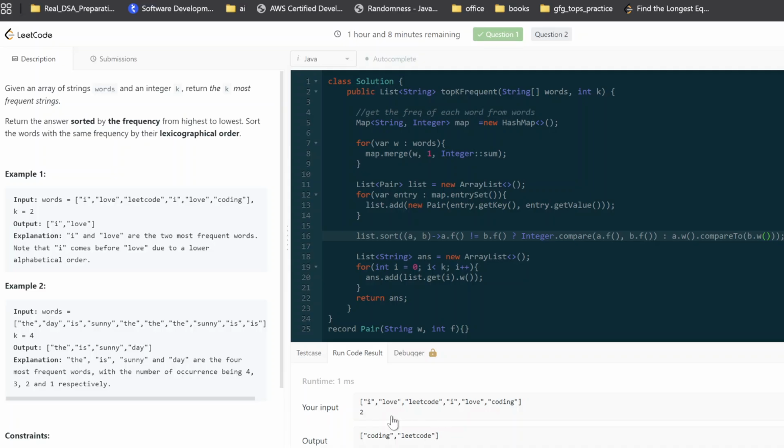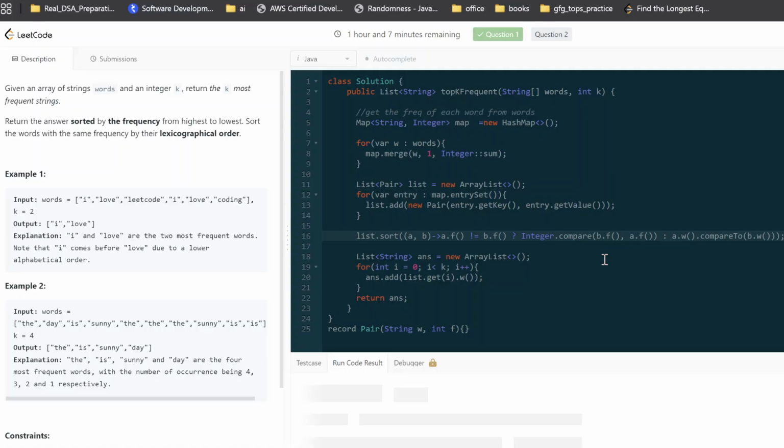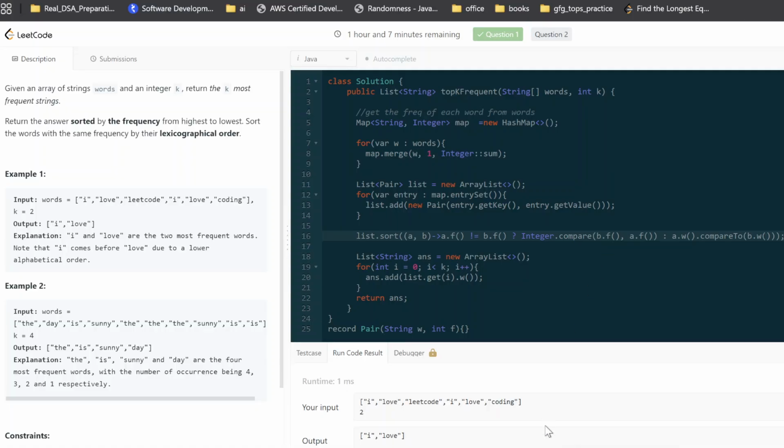Okay. So at least we are getting success at compile time, but the answer is not correct, right? You see here, I'm getting coding and leetcode, and that is wrong because I should get i and love. Why? Because in my comparator I was using a dot f minus b dot f, but I have to use b dot f first because I want reverse order, right? I wanted the higher frequency to come first. So let's check again now. Yeah, I'm now getting i love. Let's try submitting it.